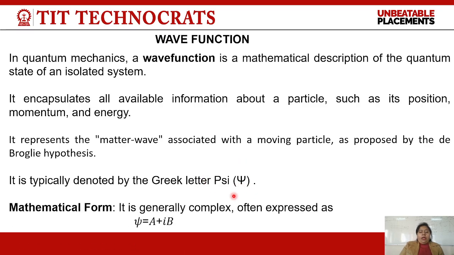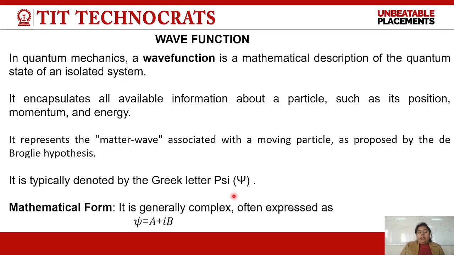Now, what is the mathematical nature of psi? The mathematical nature of psi is complex, because psi contains not only the information about the position, it also contains the information about the phase.